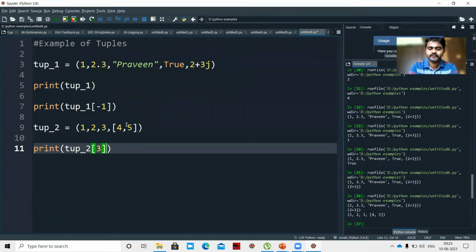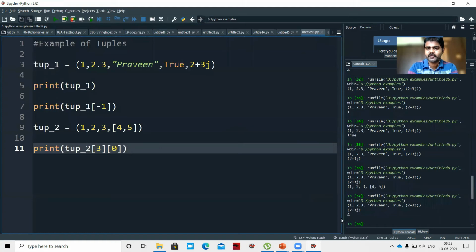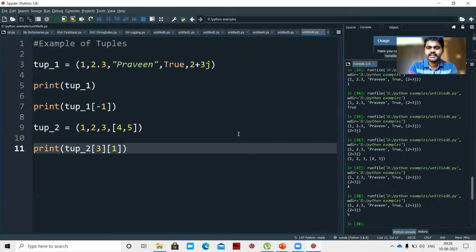So tup_2[3][0] will get 4. If you see the example here, we got 4. If I say 1, we'll get 5. In this way, we can access a list inside a tuple.